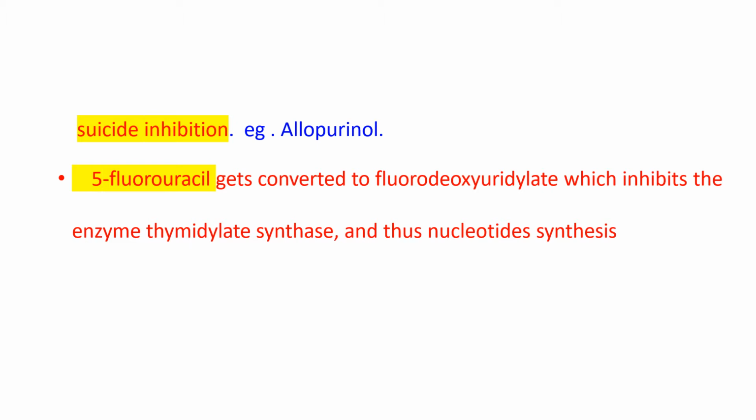It gets converted to fluorodeoxyuridylate, which inhibits the enzyme thymidylate synthetase and stops nucleotide synthesis. So 5-fluorouracil acts as an anti-cancer drug because it decreases DNA synthesis and inhibits the enzyme thymidylate synthase, but before it gets converted into fluorodeoxyuridylate, which is a more potent inhibitor of the enzyme thymidylate synthase. Therefore, this is also an example of suicide inhibition.